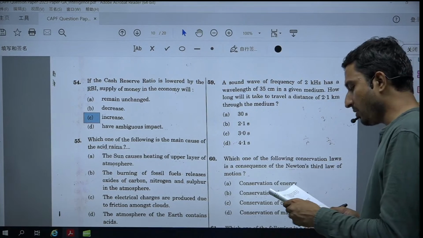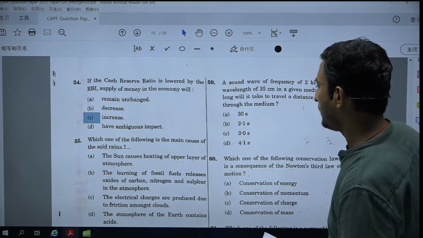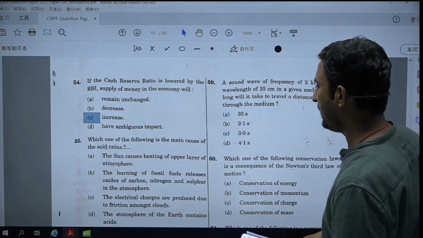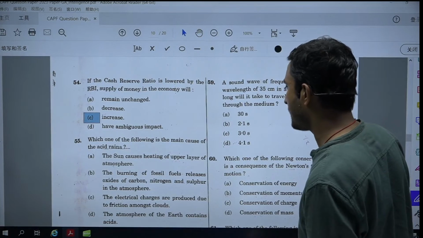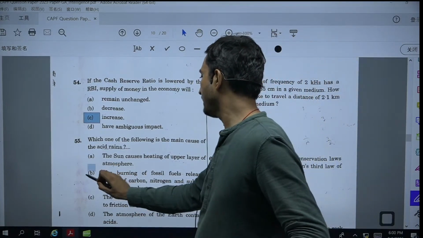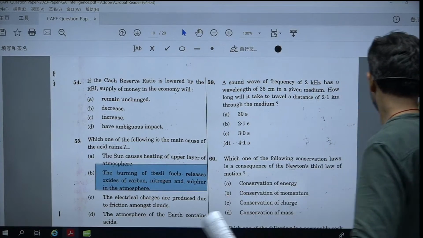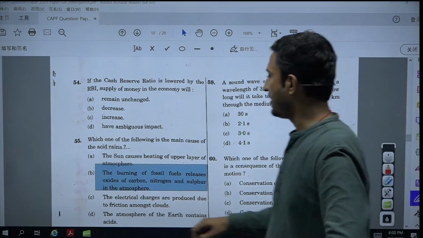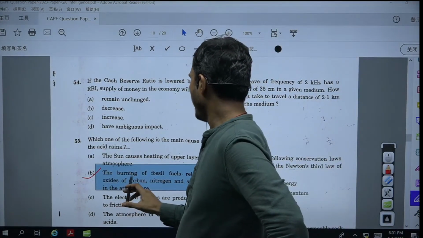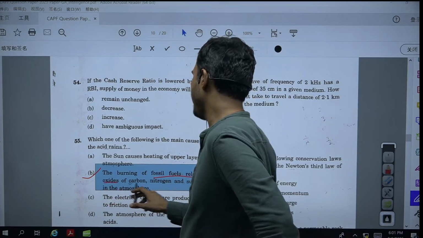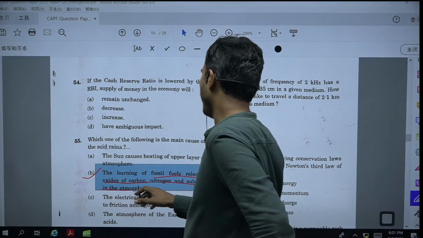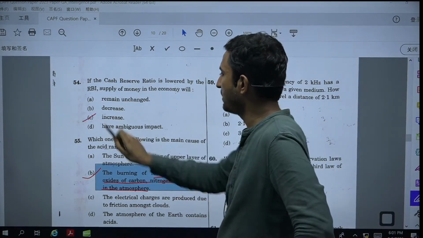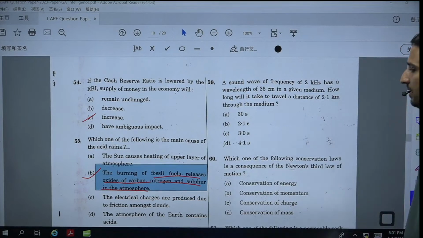Now let's talk about question number 55. Which of the following is the main cause of acid rain? The right answer is the burning of fossil fuels, which releases oxides of carbon, nitrogen and sulfur into the atmosphere. This is the main cause of acid rain, and it is a pretty common question as well.